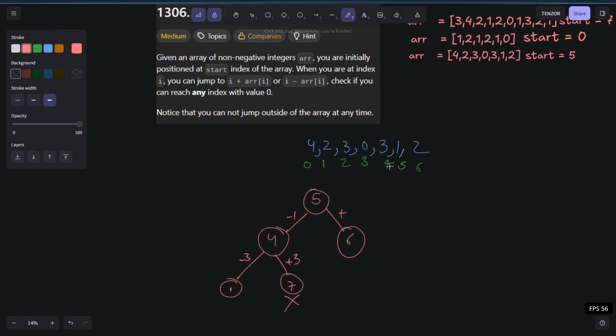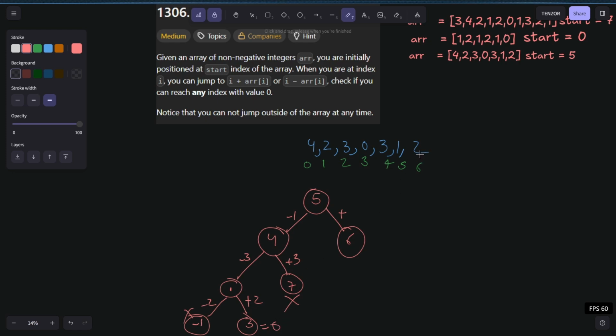At index 1, what we can do is 2 steps left or 2 steps right. 2 steps left we reach minus 1, which is not the case. 2 steps right we reach 3, that is 1 plus 2. At 3 we are not going anywhere because it's equal to 0, so we met the condition.